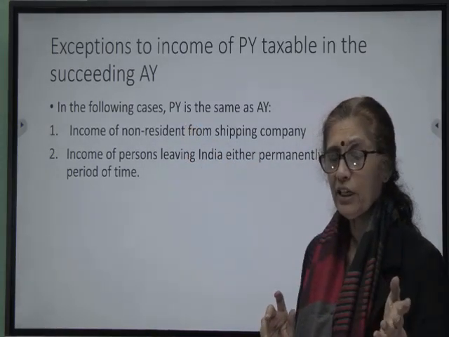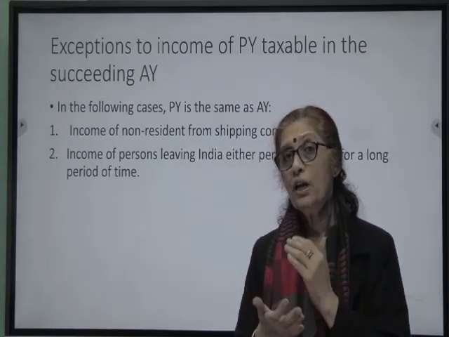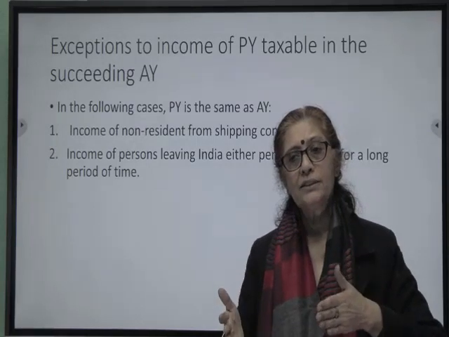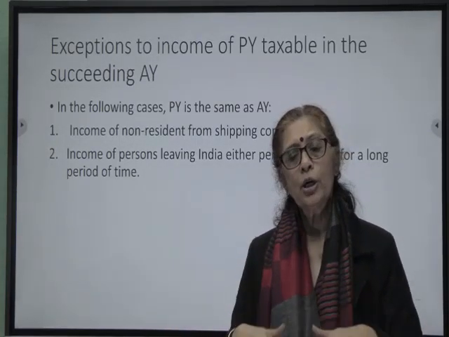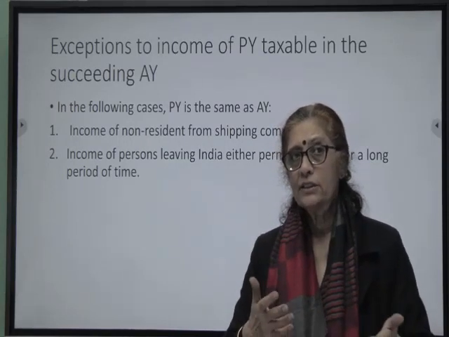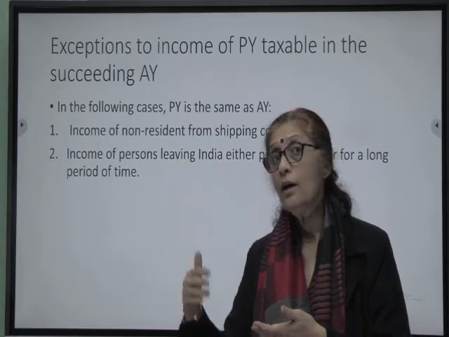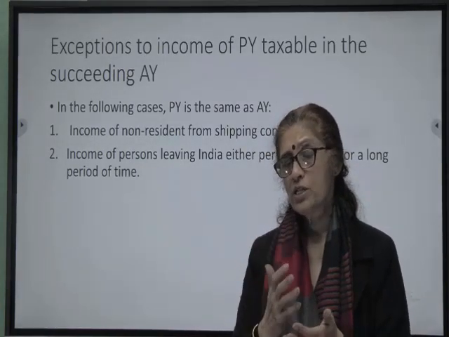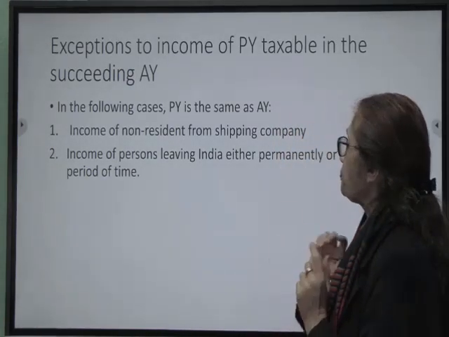as the assessment year. We talked of the fact that the assessment year always follows the previous year. But there are certain situations when the previous year is the same as the assessment year. That is, the previous year itself becomes the assessment year. Income would be assessed in the same year, let's say 22-23. We do not wait for income to be assessed in the next year. When does that happen? There are specific situations when the previous year and assessment year are the same.